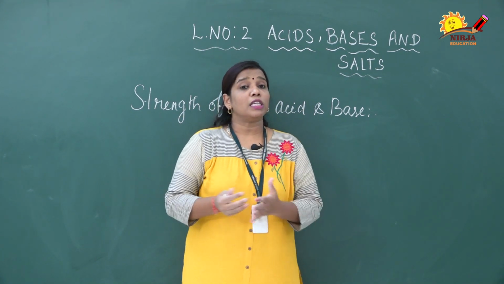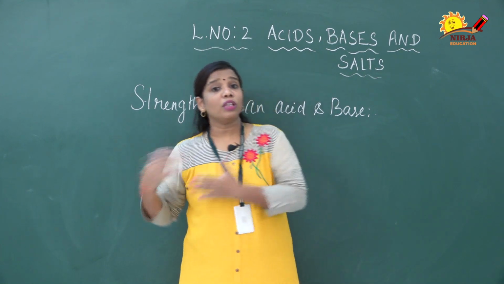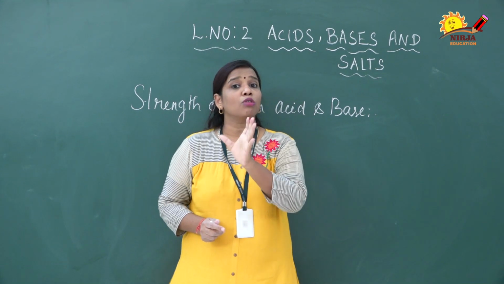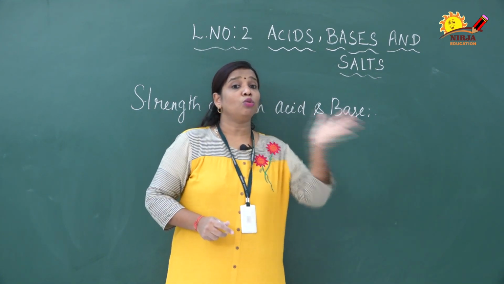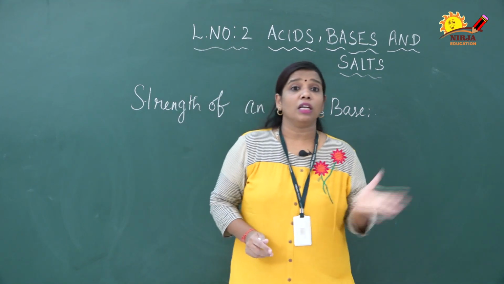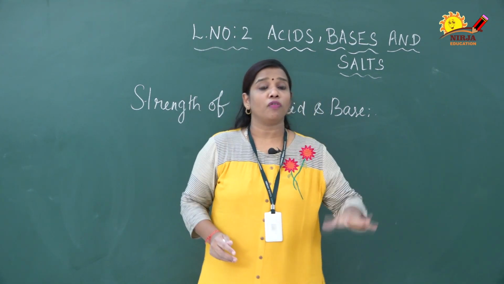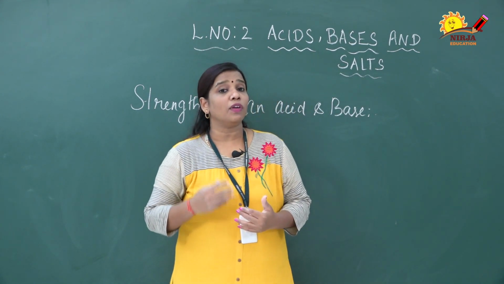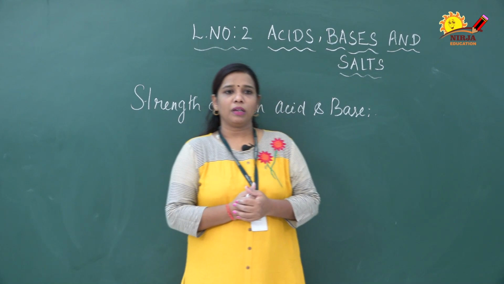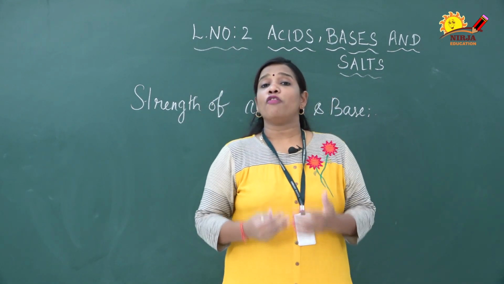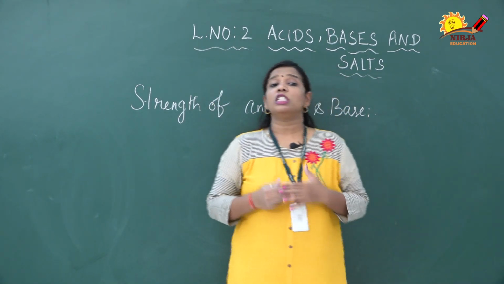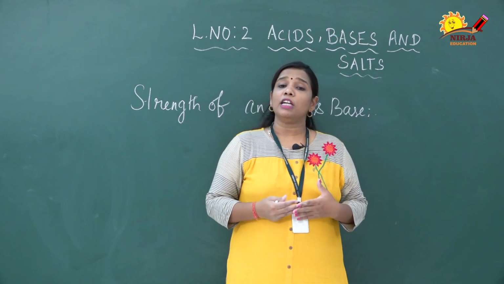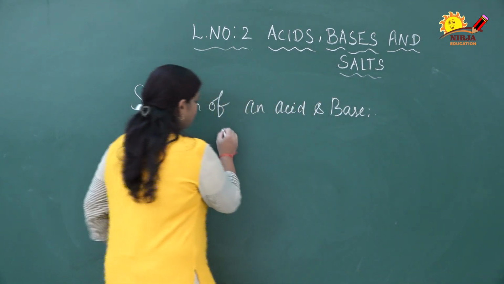A pH less than 7 is called acidic, more than 7 is called basic, and around 7 to 7.5 is called neutral. So 0 to 7 is acidic. We have different characters, whether it is strong or weak, and we can identify that with the help of the universal indicator. That way we can identify the strength of a base as well as an acid. Clear? We can find the strength of an acid or base as it shows different colors for different concentrations of H plus, which we can identify with the help of the universal indicator.